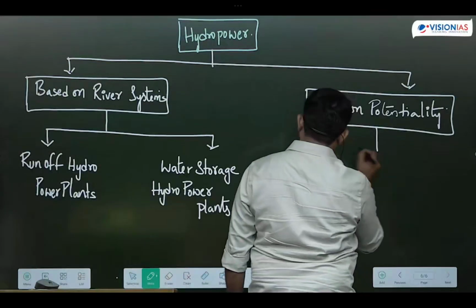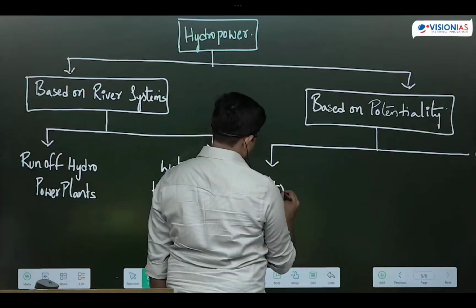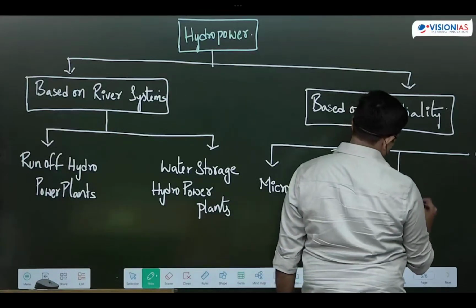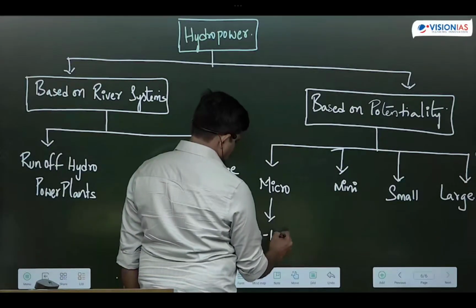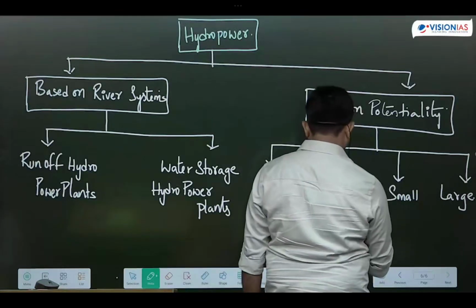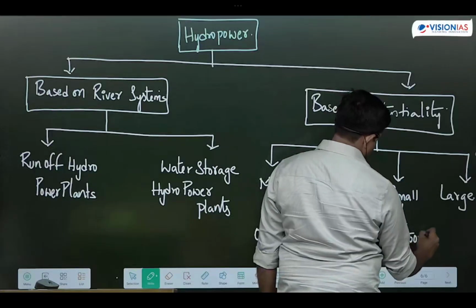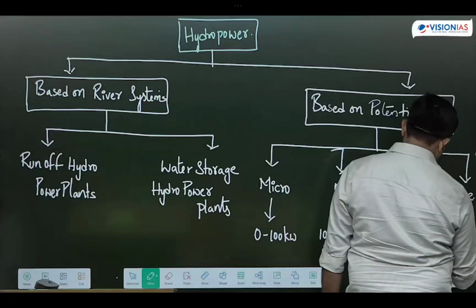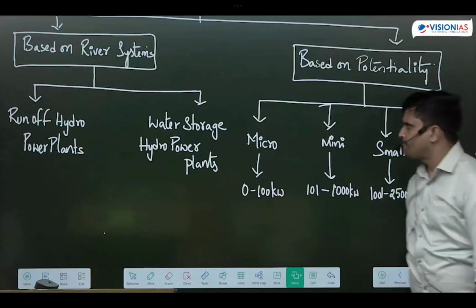Based on potentiality, power plants are categorized into micro, mini, small, and large hydropower plants. Micro means 0 to 100 kilowatts, mini means 101 to 1000 kilowatts, small means 1001 to 25,000 kilowatts, and large means above 25,000 kilowatts. This is the categorization of hydropower plants based on potentiality.